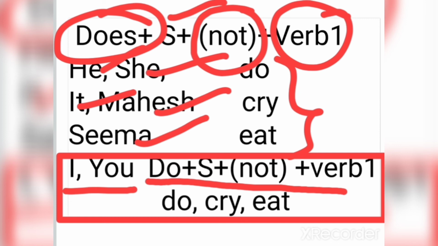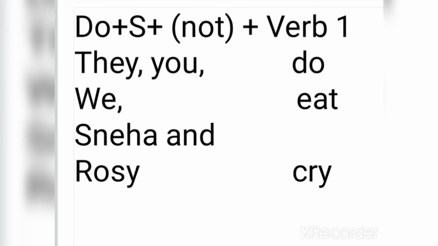These are the examples of interrogative and interrogative negative sentences for simple present tense for I and you, which are singular subjects, but with these two subjects does is not used. Clear?